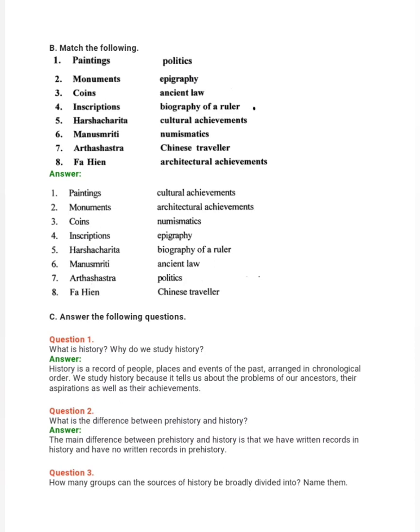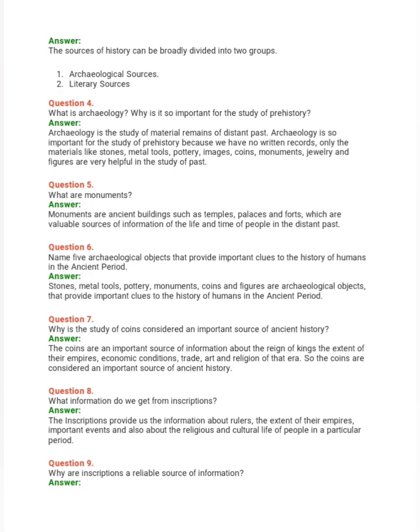Question 3. How many groups can the sources of history be broadly divided into? Name them. Answer. The sources of history can be broadly divided into two groups. One is archaeological sources, two is literary sources. Question 4. What is archaeology? Why is it so important for the study of prehistory?